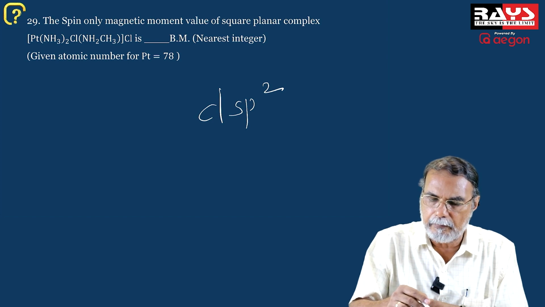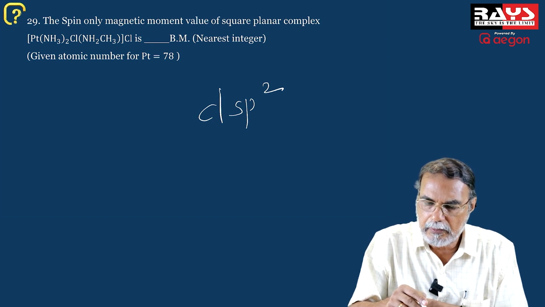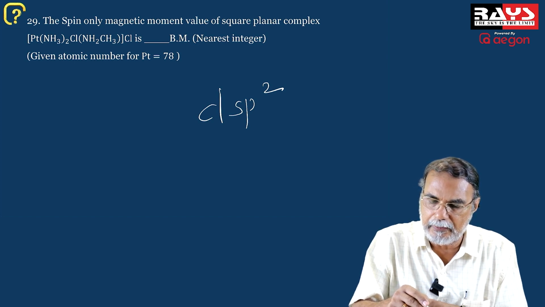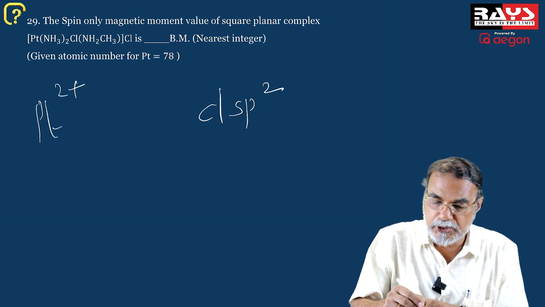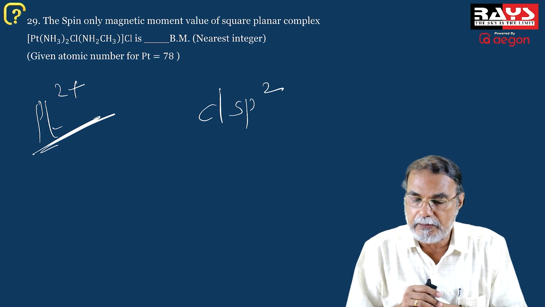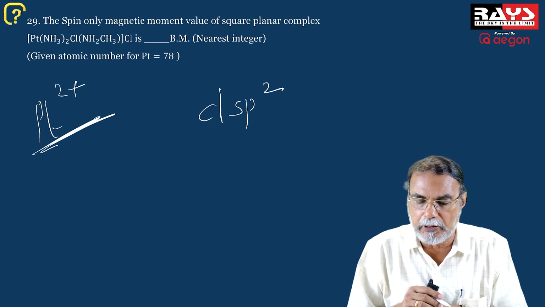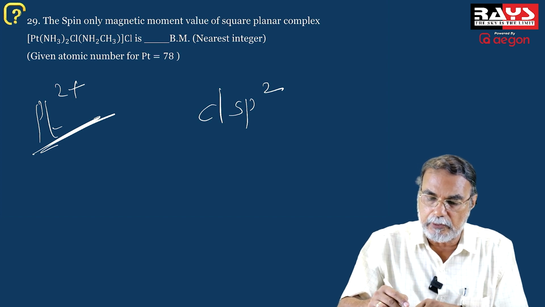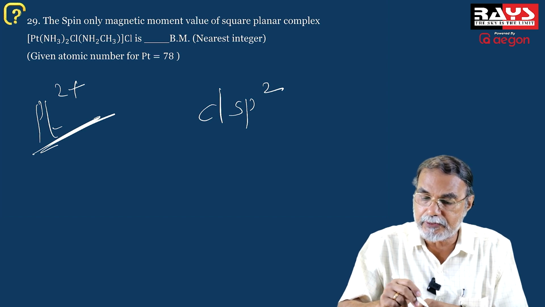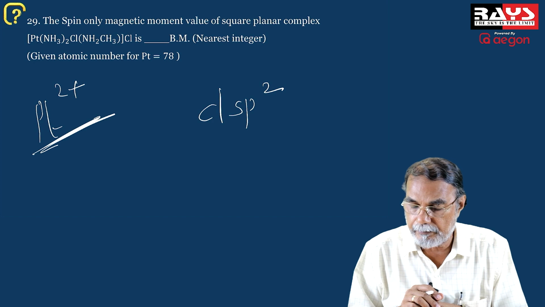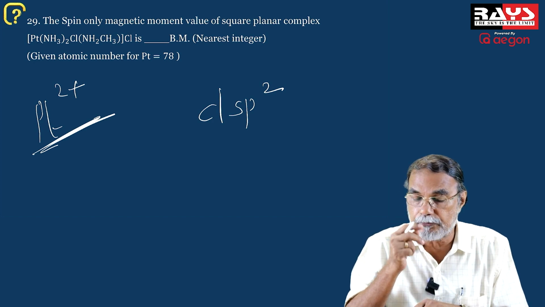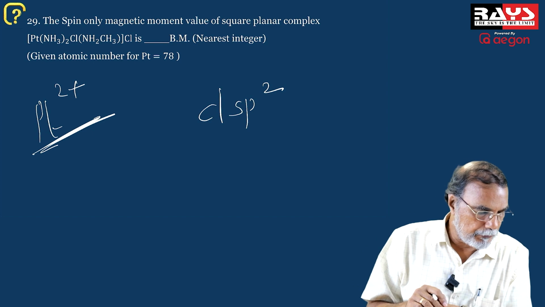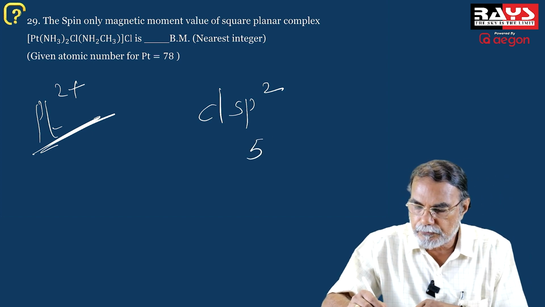For this cation, the charge is +1. So there is already a Cl minus in the coordination sphere, the charge of which would have neutralized. So the platinum Pt is in the +2 oxidation state. In the +2 oxidation state, the atomic number being 78 for platinum, it will have 76 electrons. So what will be the d configuration for platinum? The d configuration for platinum will be 5d8.